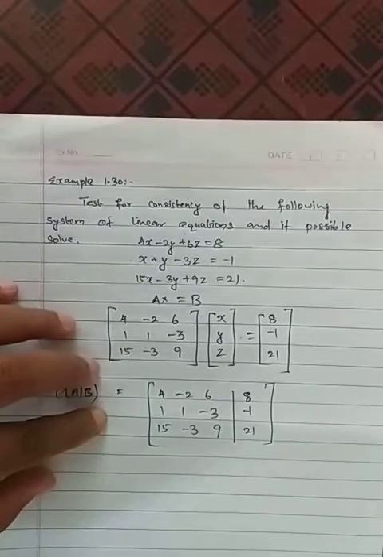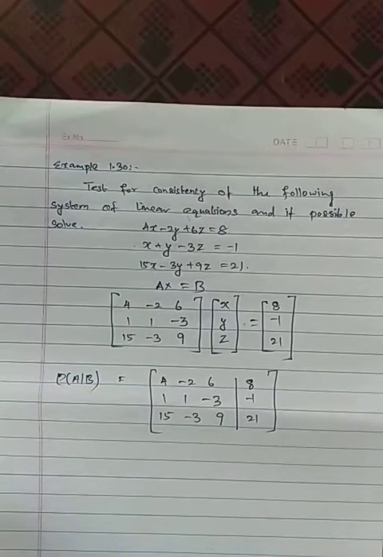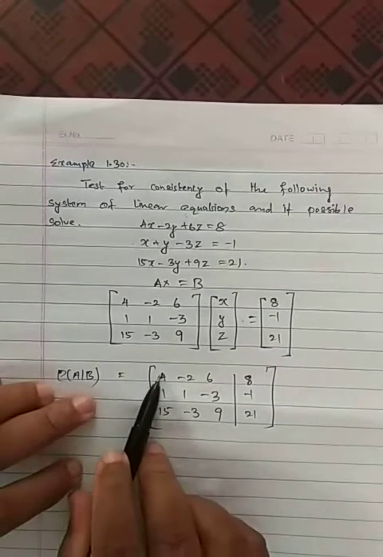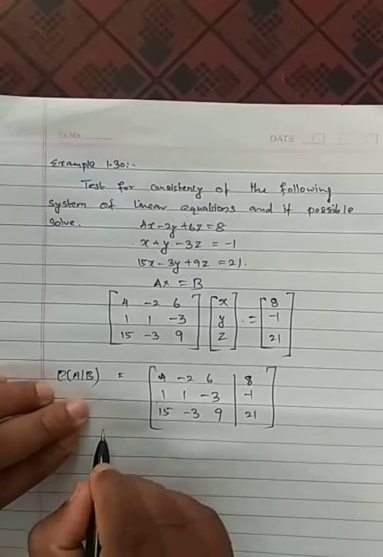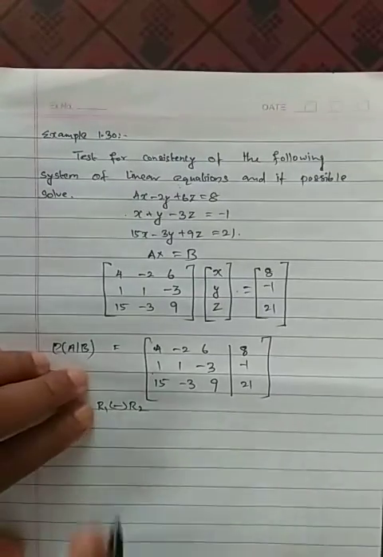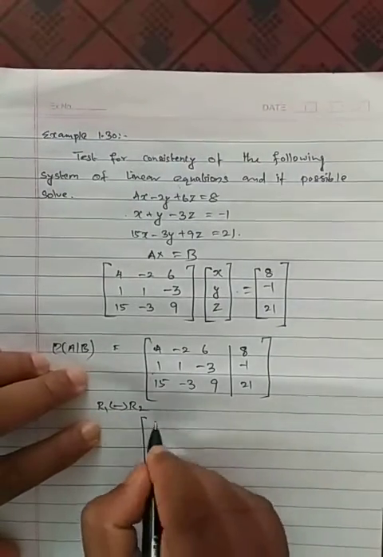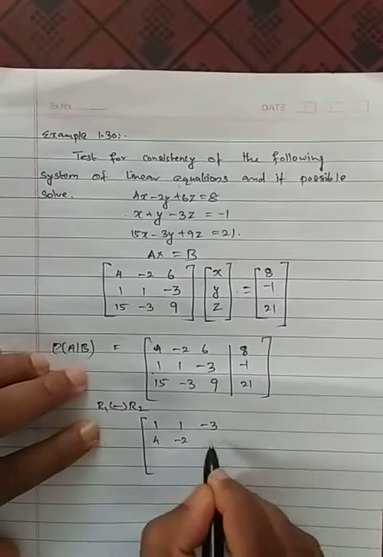Alright, so now we need to follow the Gauss elimination method. Here what I am doing: the head should be made a 1. So that's why I am exchanging R1 and R2. Exchanging of R1 and R2 is performed here. If I exchange, what will we get? You just see, here 1, 1 minus 3, and here will come 4 minus 2, 6.